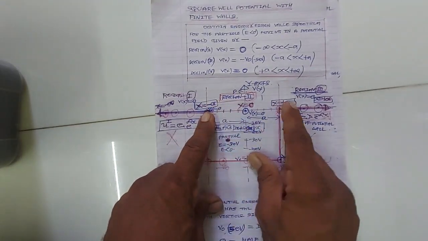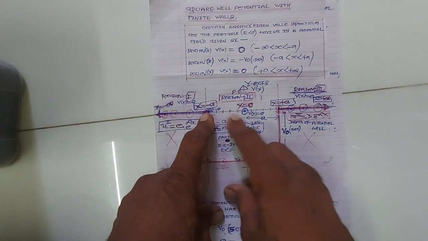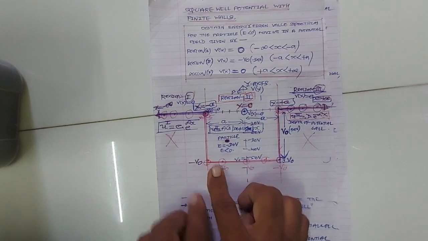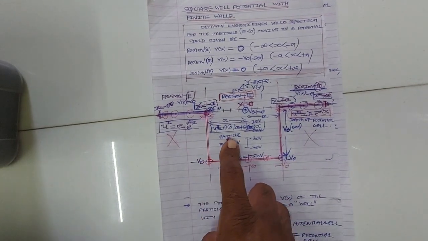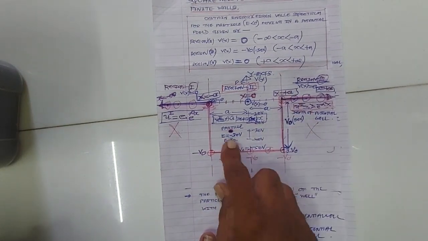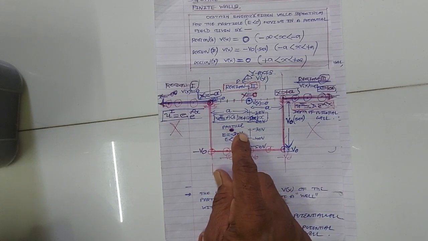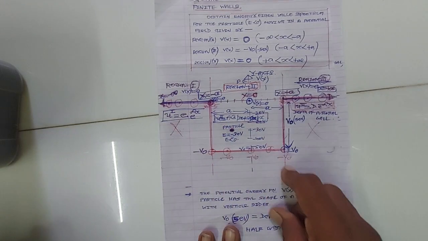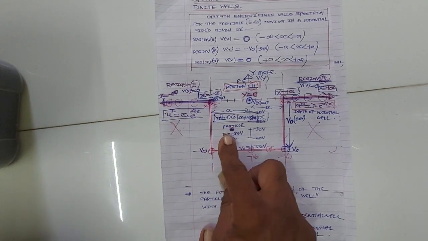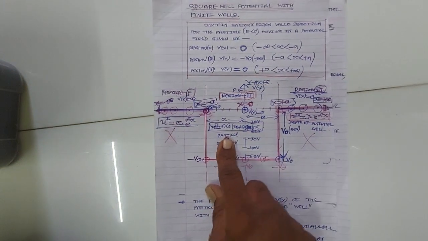From x equal to minus a to x equal to plus a is the square well region, in which the potential energy is negative, minus v0. Our particle is inside the square well because its energy E is less than the depth of the potential well v0. If the energy of the particle is minus 3 electron volt, which is negative, and the depth of the potential well v0 is 5 electron volt, then this particle is not able to come out of the potential well, cannot enter regions 1 and 3. So this particle has to stay within the potential well.